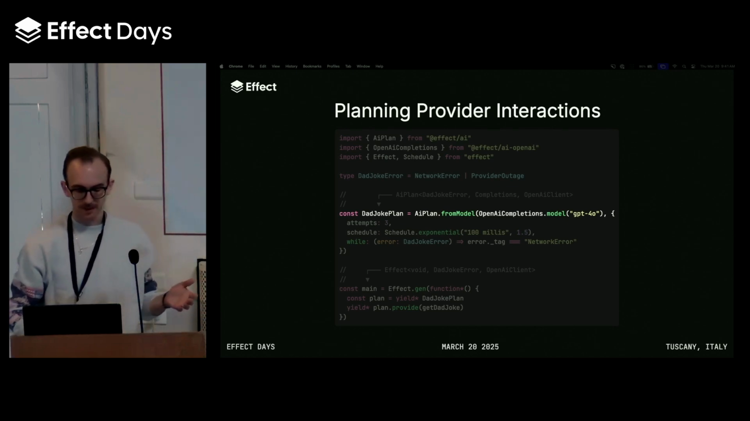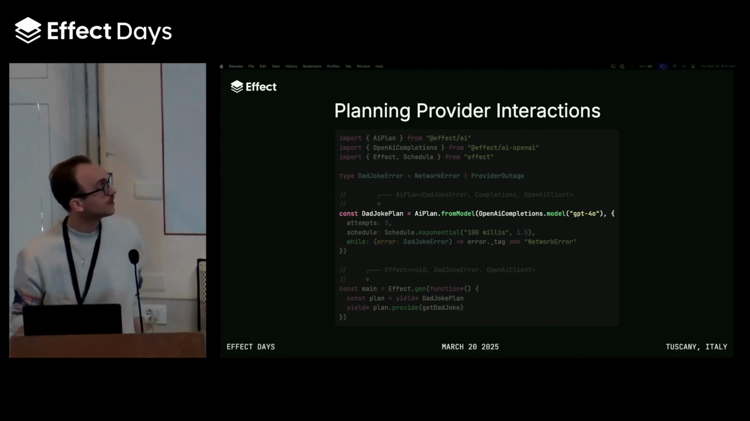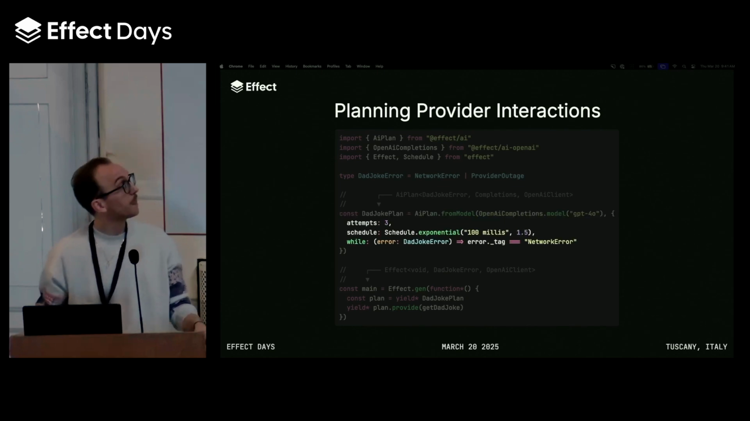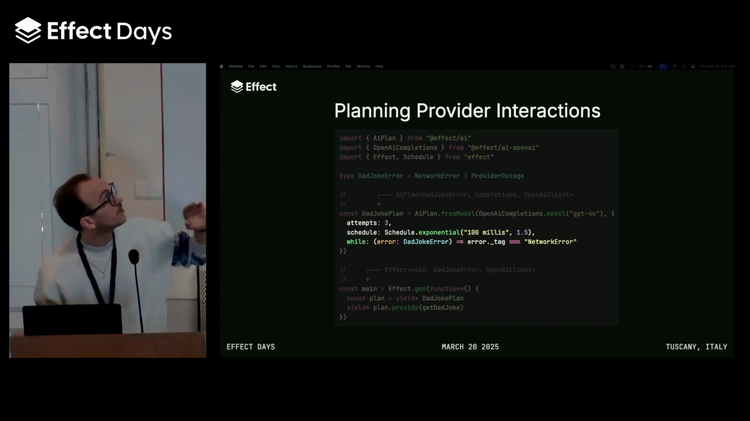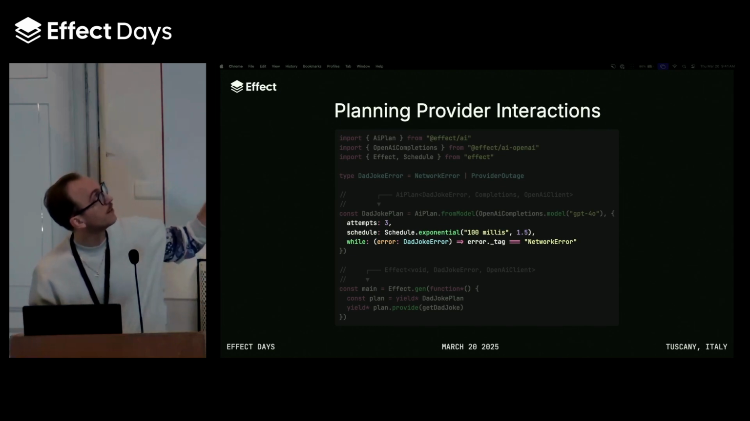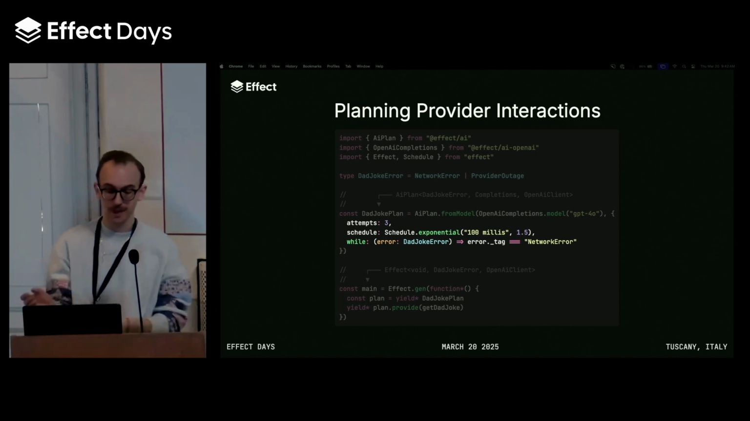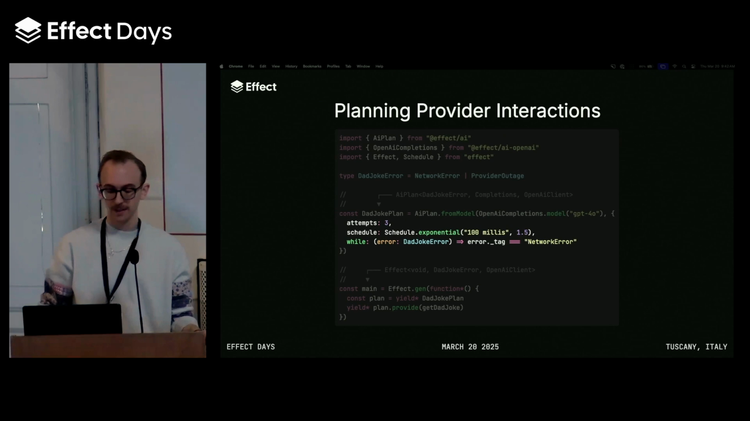But in this case, the first thing that we do is we create a base AI plan from our GPT-4o OpenAI completions model. And from model takes some arguments here. So what we're saying here is, as this first step in this plan, we want to try interacting with OpenAI 3 times with an exponential backoff, and we only want to do that while the error is a network error, right? So if we have a provider outage, we want to fall back to the next provider immediately.